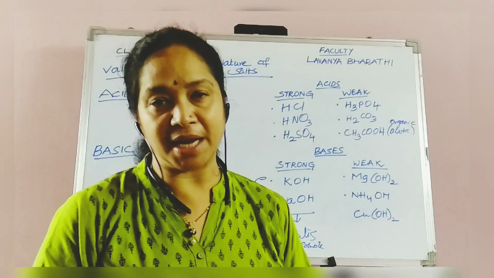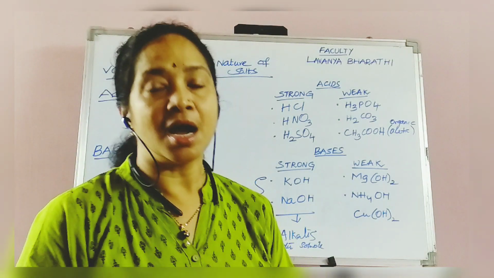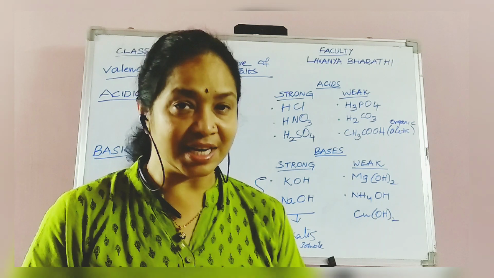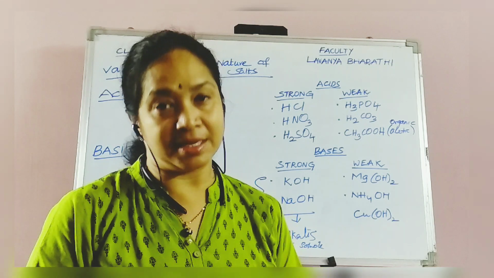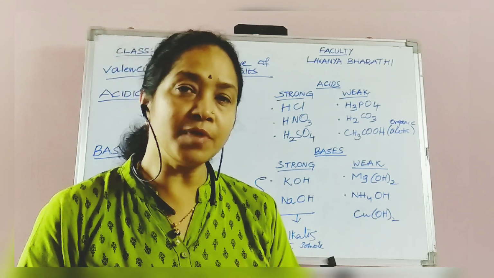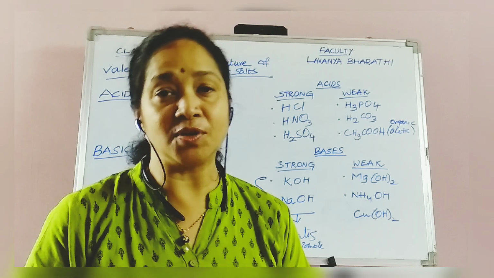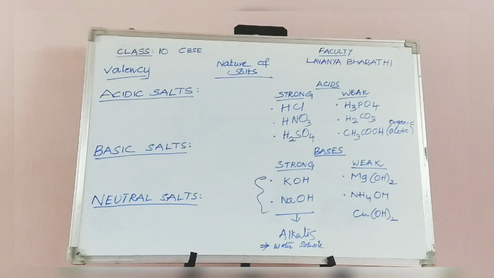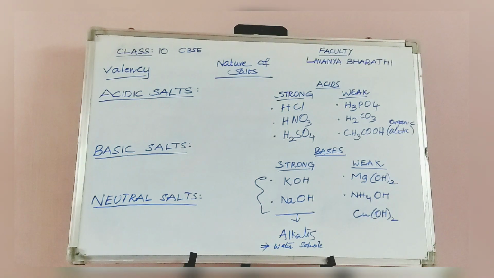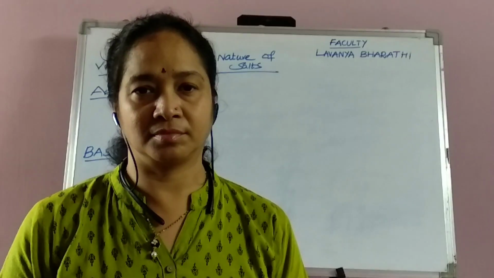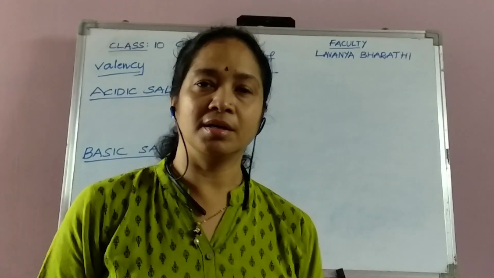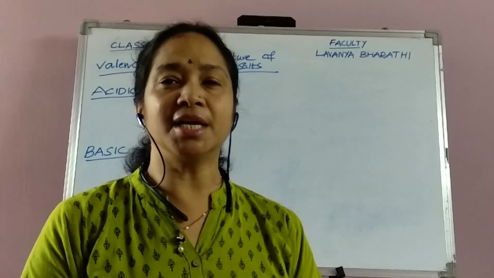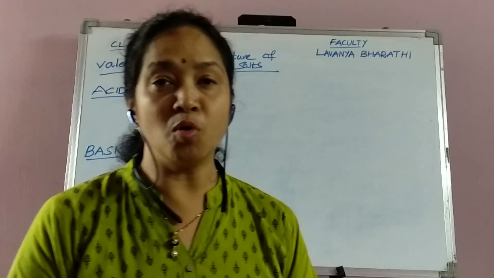Now I'll be explaining certain examples of how to know which radical is present in a salt, and how we categorize that particular salt into acidic, basic or neutral. Here, coming to an acidic salt, I'm taking an example, namely ammonium chloride.